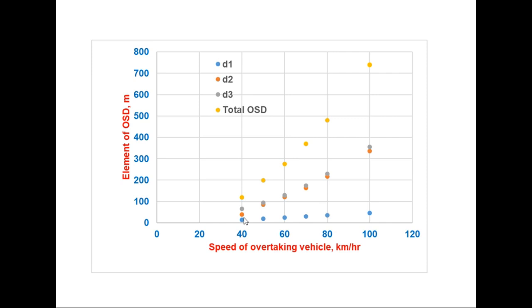So D2 will change rapidly with speed of overtaking vehicle, and these gray points here indicate D3. D3 is also increasing with speed of overtaking vehicle at almost the same rate as D2, and that is the total overtaking distance, which will increase with speed of overtaking vehicle.